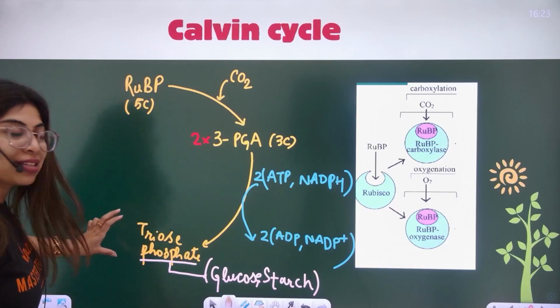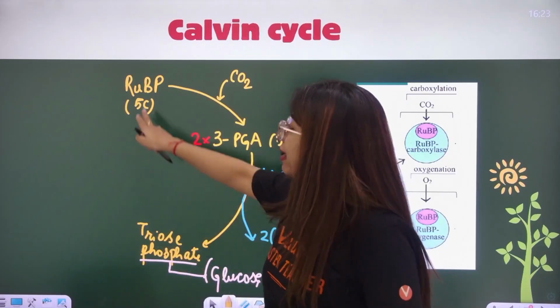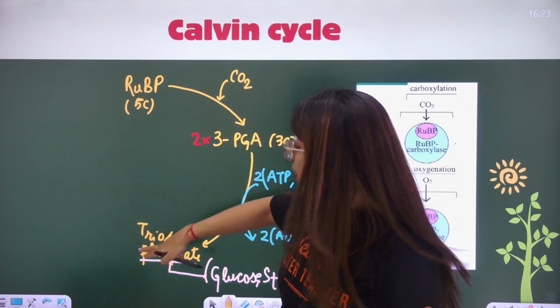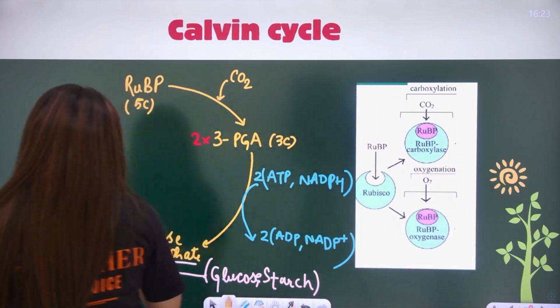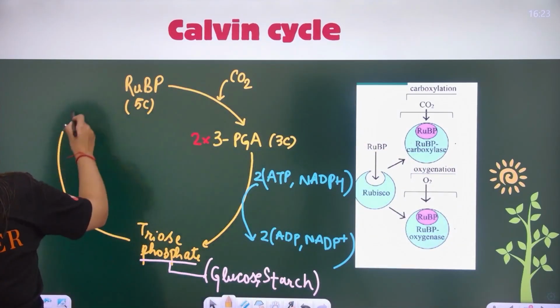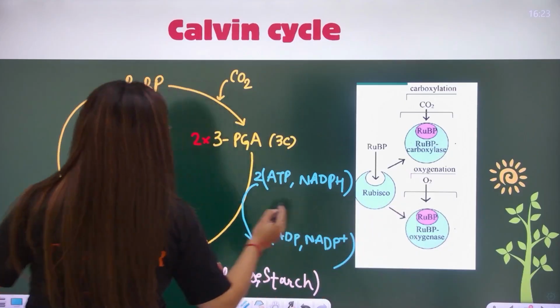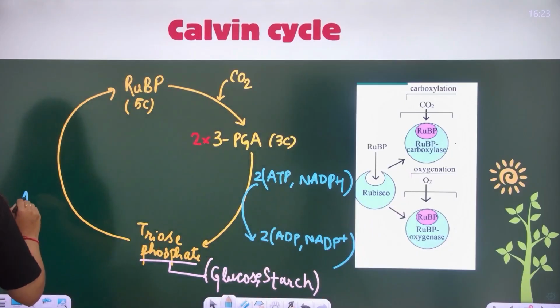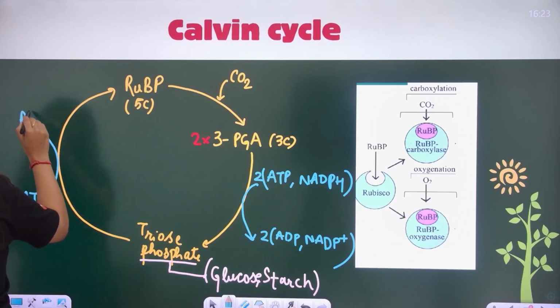Now I want the cycle to go on. Since I want the cycle to go on, I want to regenerate RuBP, because only if RuBP is formed will the cycle go on. So in the next step, I'm putting in energy here. I have to regenerate RuBP. To regenerate RuBP, one molecule of ATP is used.